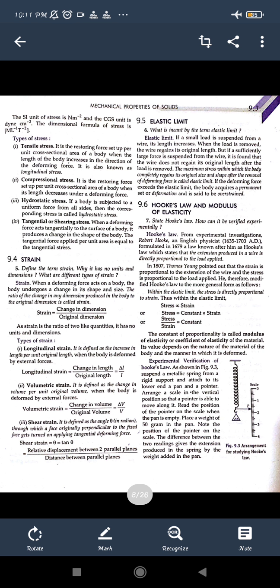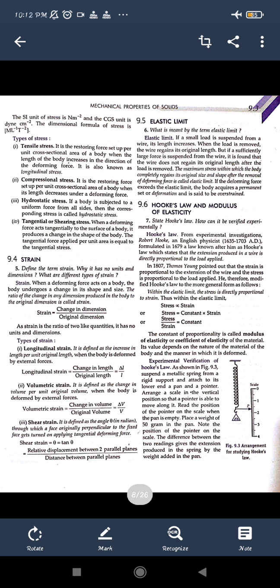And when we try to compress the object, or decrease its length, then the deforming force applied on the body is said to be the compressional stress. Similarly, shearing stress is when a tangential force, that is, perpendicular to the normal, is applied per unit area, and it produces a change in the shape of the body; this is the tangential or shearing stress. In this book you will see one more, the hydrostatic stress: if the body is subject to a deforming force, then the corresponding stress applied on the whole surface of the body is said to be the hydrostatic stress.